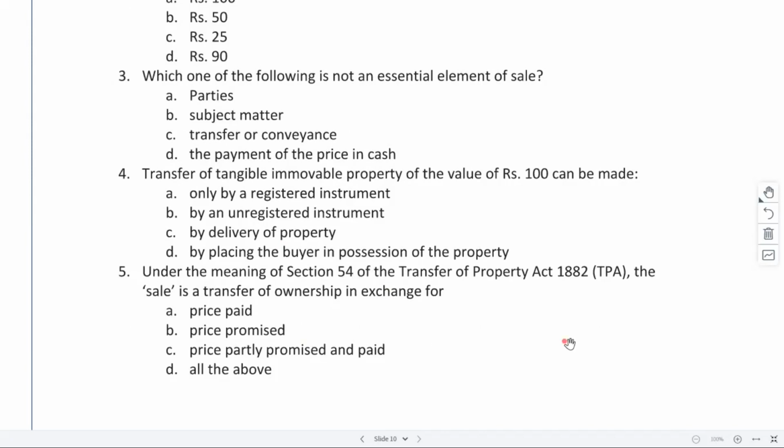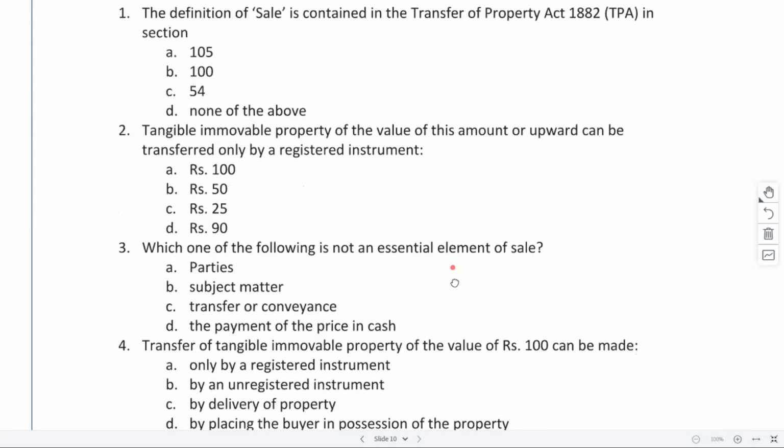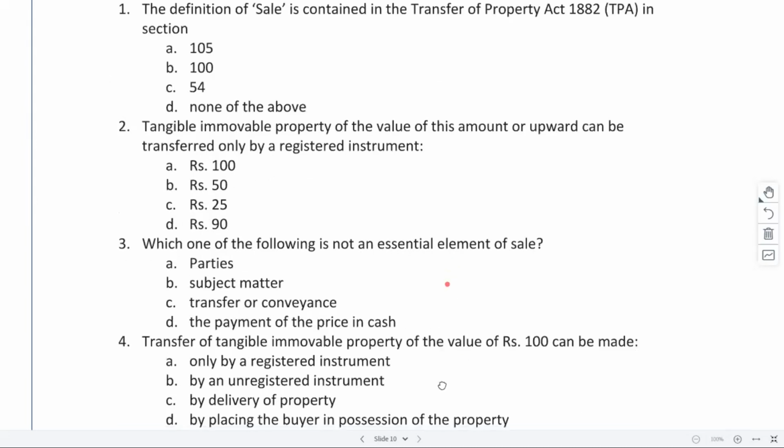Last one. Under the meaning of section 54 of the Transfer of Property Act, sale is a transfer of ownership in exchange for a price completely paid, completely promised, or partly paid and partly promised. So these were a few questions from sections 54 and 55.